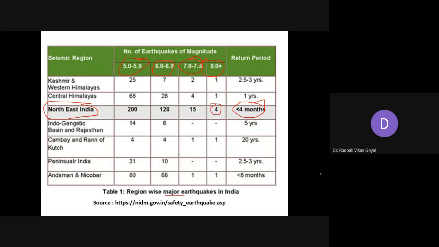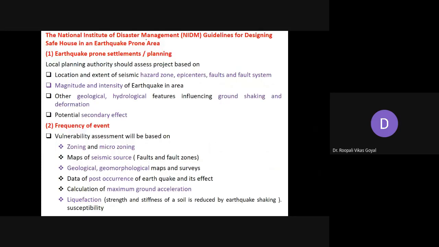The National Institute of Disaster Management, NIDM, has given guidelines for designing safe houses in earthquake prone regions. As far as earthquake prone settlement or planning is concerned, the local planning authority should assess the project based on the following guidelines.